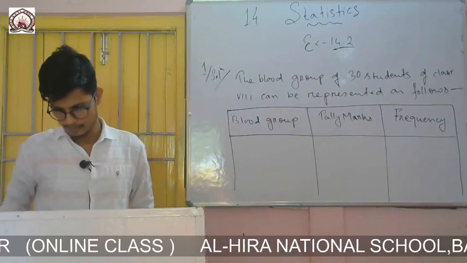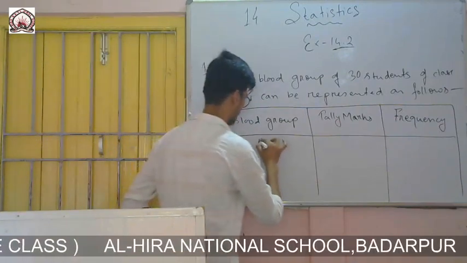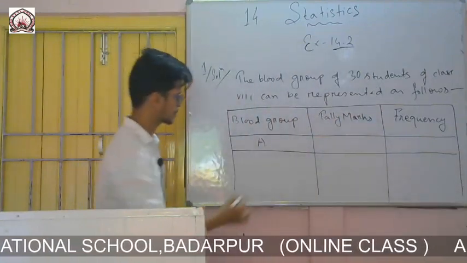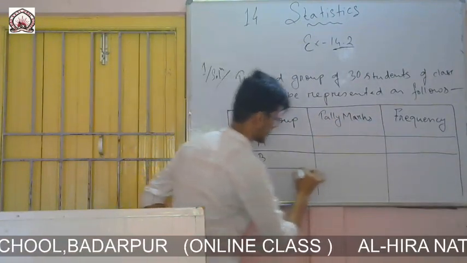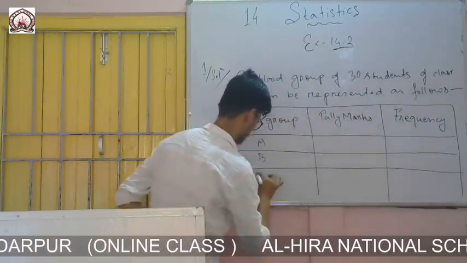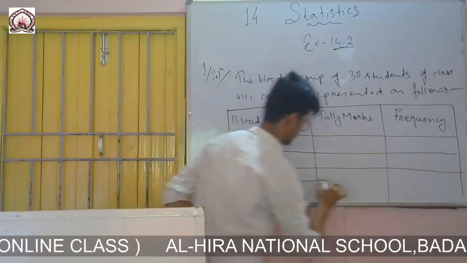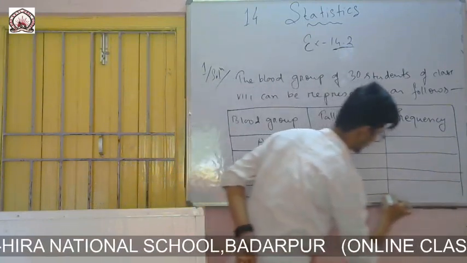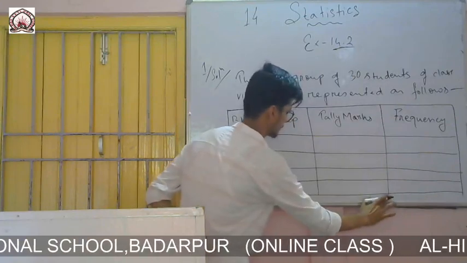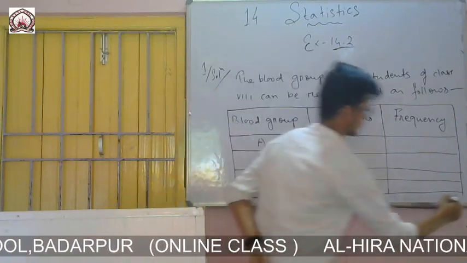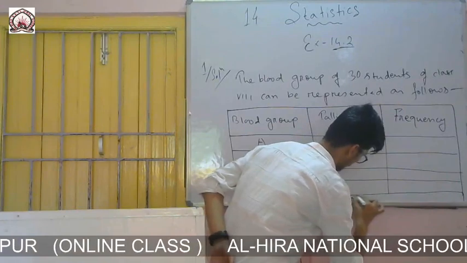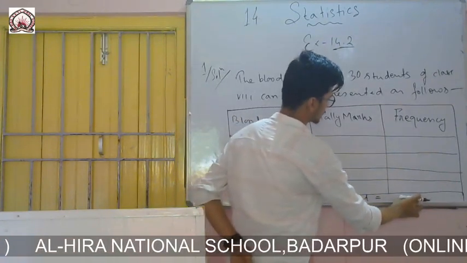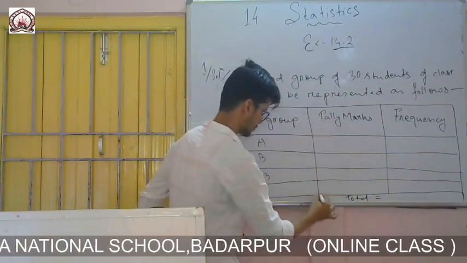You see, blood group A is there, then B is also there, AB is also there, and O is there. Make another box for writing the total. Space is not there, so I wrote total here. After calculating, you make the boxes full.